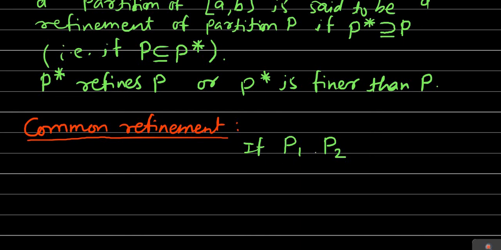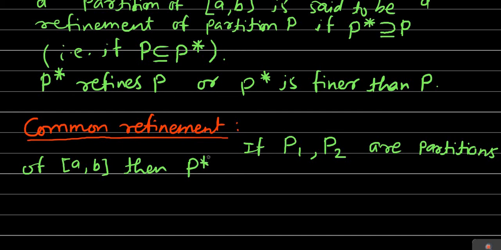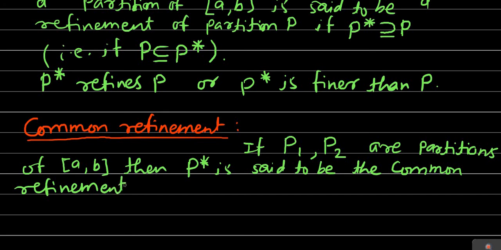So if P1 and P2 are partitions of closed interval a to b, then P star is said to be the common refinement of P1 and P2.